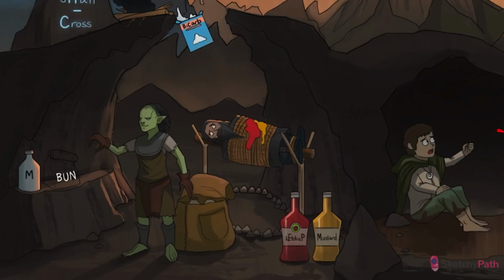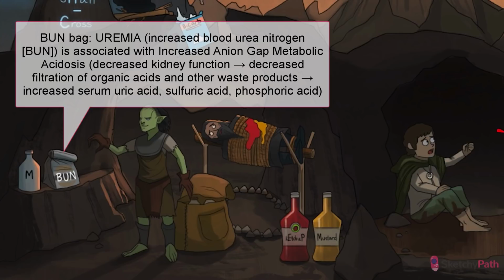Next up, the U in MUDPILES, uremia. Measured on labs as increased blood urea nitrogen, or BUN. You see, dwarves are known for two things. One, their love of gems and precious metals. And two, their love of fast food. BUN is a component of renal azotemia, when BUN and creatinine increase in the serum due to acute or chronic kidney disease and decreased GFR.